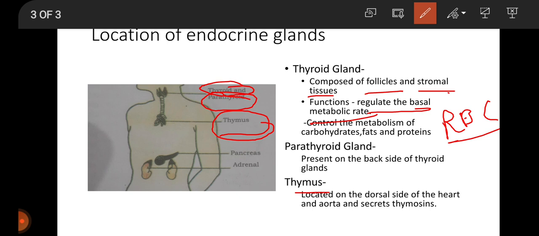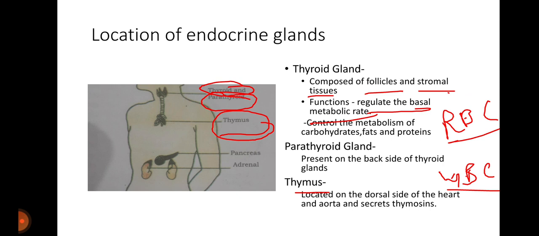T lymphocytes are a part of the WBC, white blood cells, which you have studied in blood circulation. Thymosins also promote the production of antibodies which provide humoral immunity. The thymus gland degenerates in old individuals and hence they have a weak immune system. While in young ones, thymus generates a lot of them.